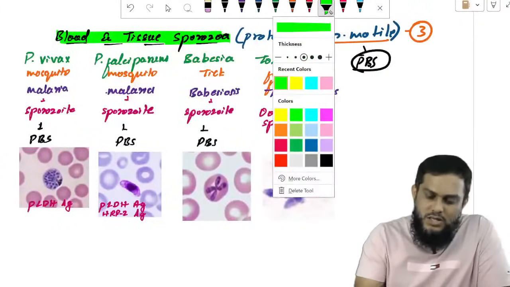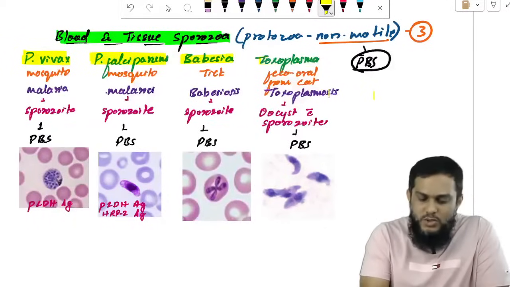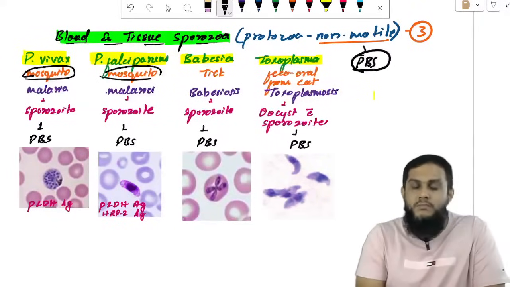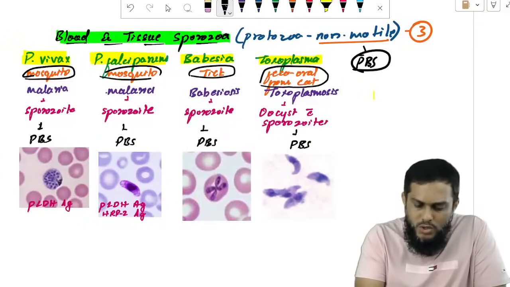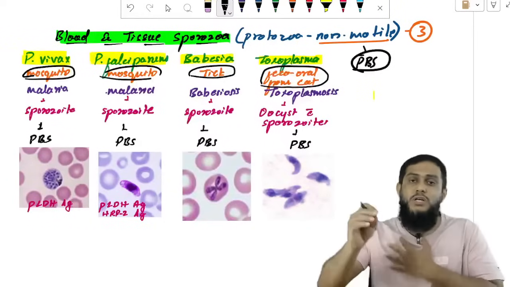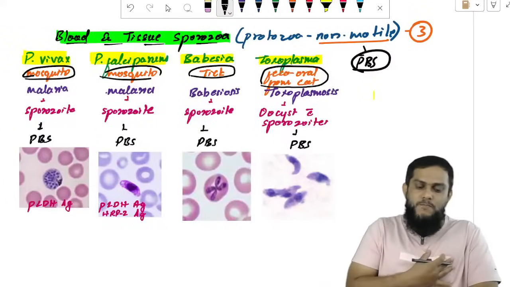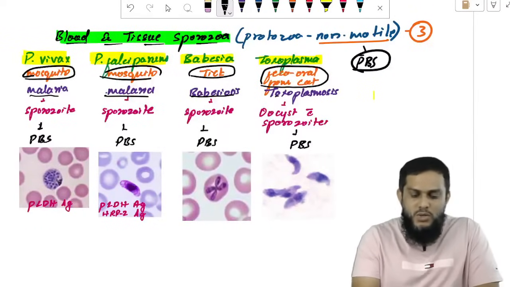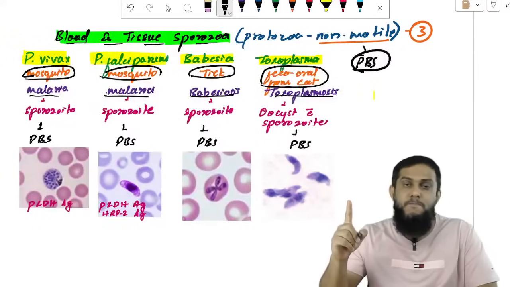Sir, the non-motile ones are Plasmodium vivax and Plasmodium falciparum, Babesia and Toxoplasma. Plasmodium is transmitted by the Anopheles mosquito. Babesia is transmitted by tick, whereas toxoplasma is transmitted by the fecal-oral route from cat. Toxoplasma is shed in cat species and acquired by the fecal-oral route. Plasmodium causes malaria, Babesia causes babesiosis, Toxoplasma causes toxoplasmosis.